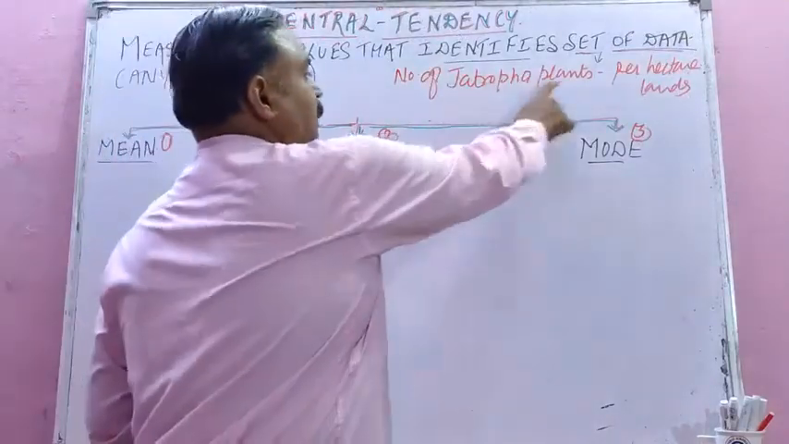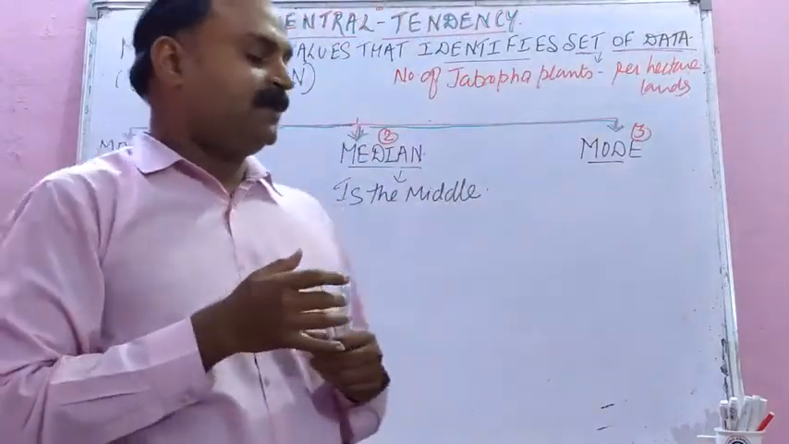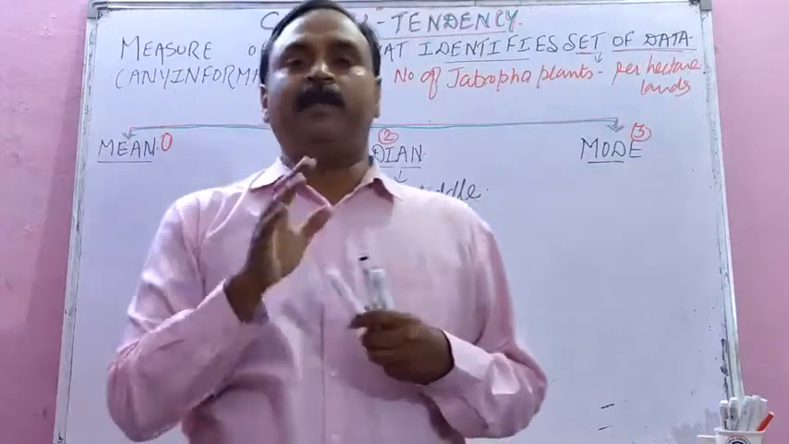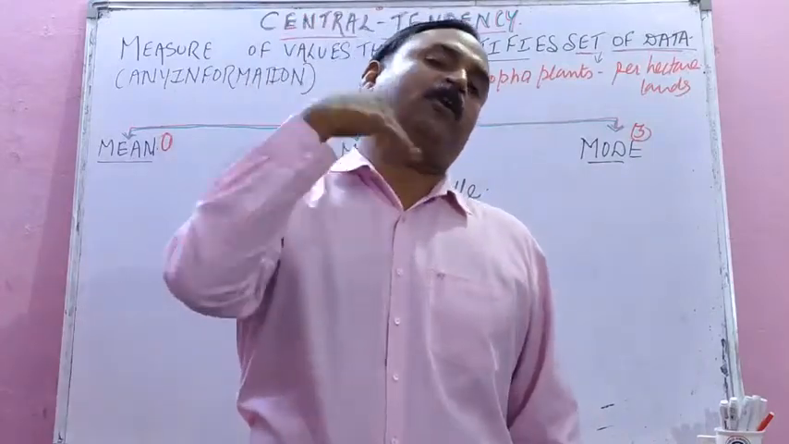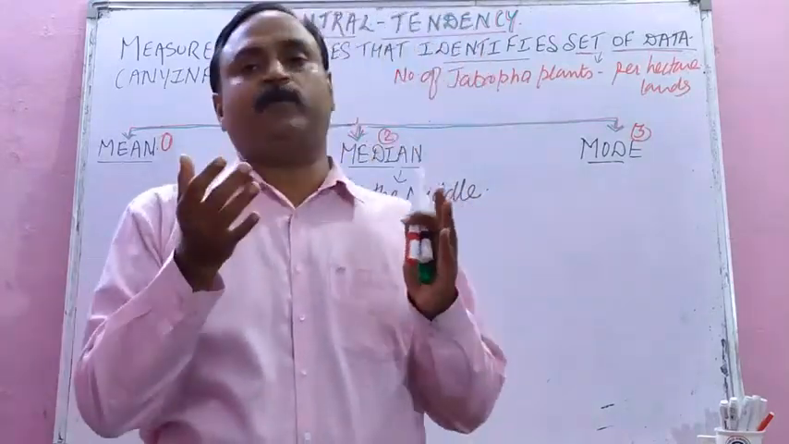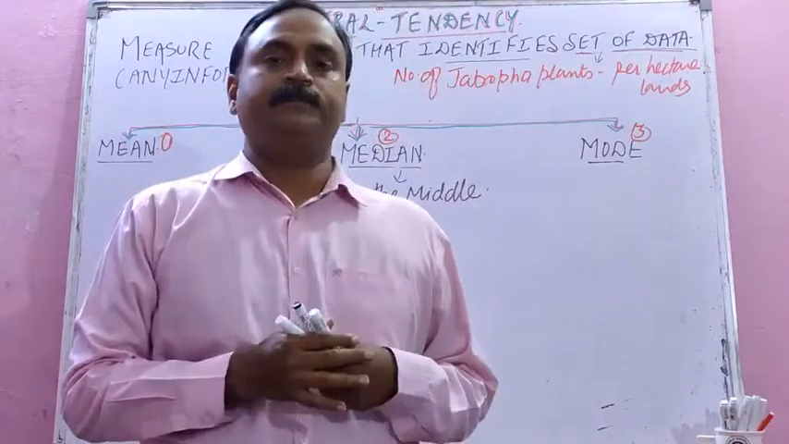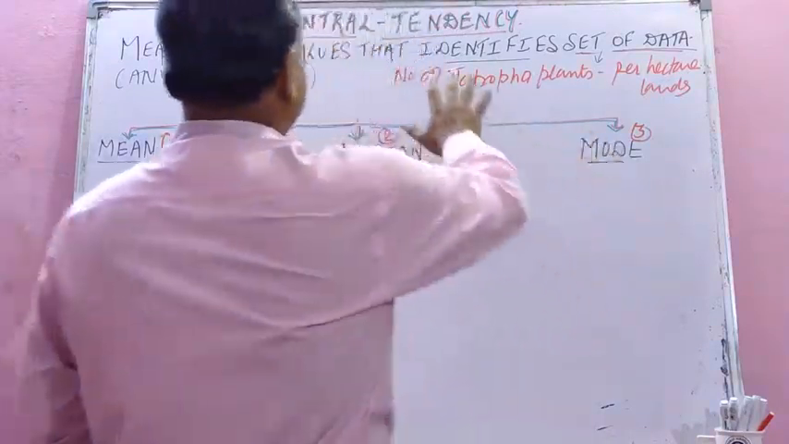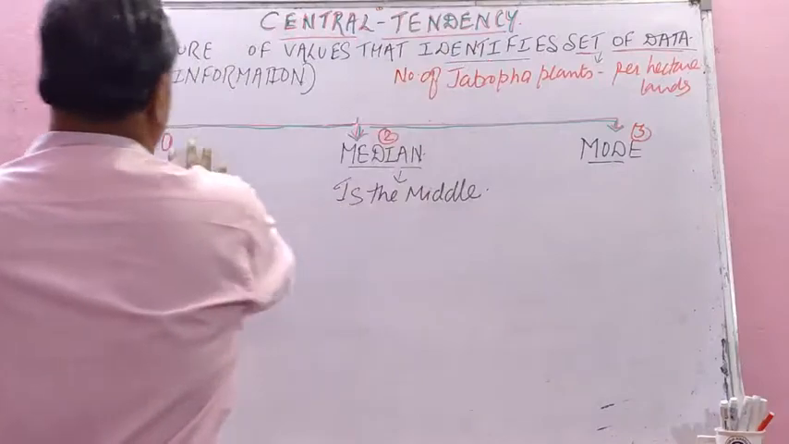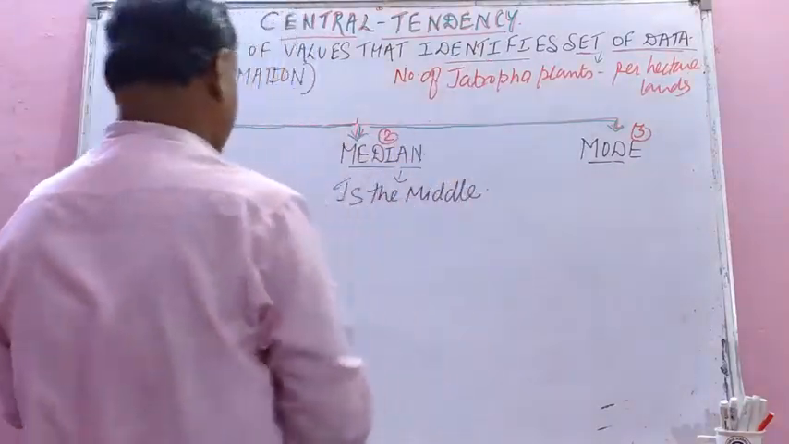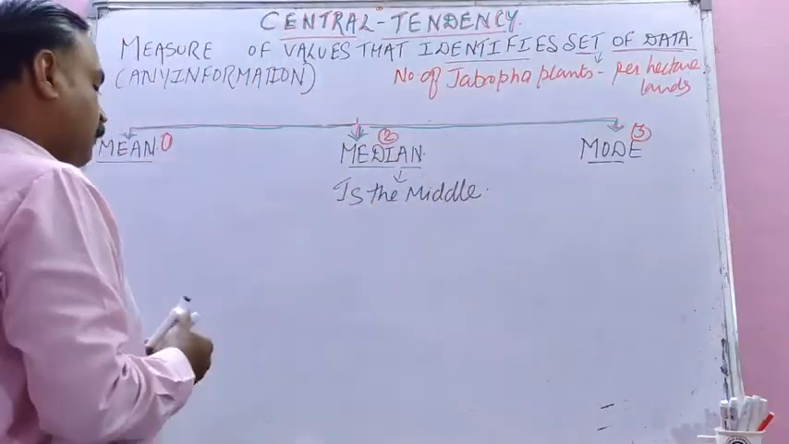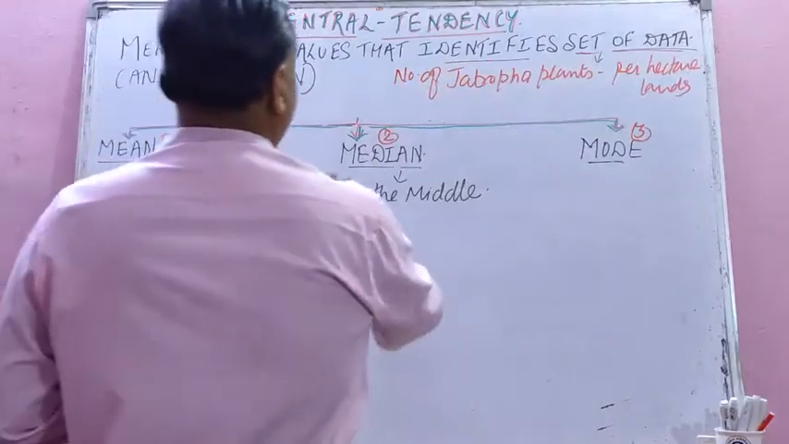Now student, what are Jatropha plants? Jatropha plants are biofuel yielding plants. Its seeds yield biofuels when we process them in the bioreactor, isn't it? So now we can study this central tendency in three ways: mean, median and mode. I will write the definitions one by one.